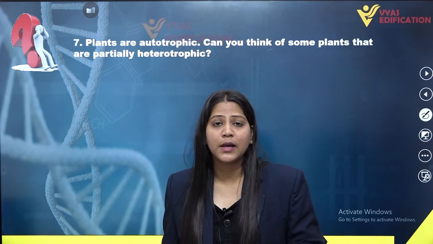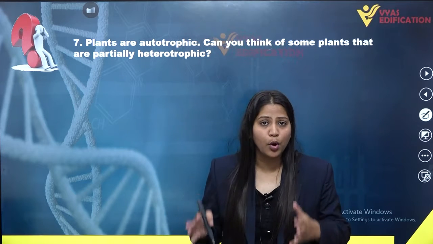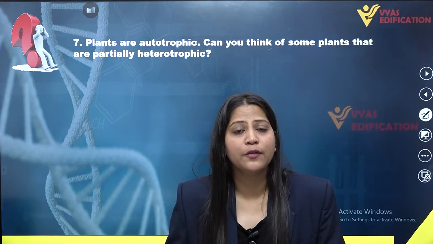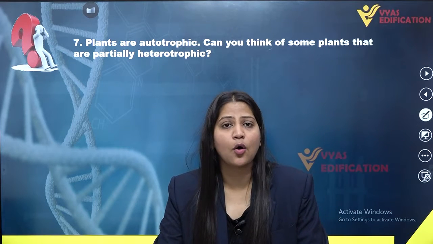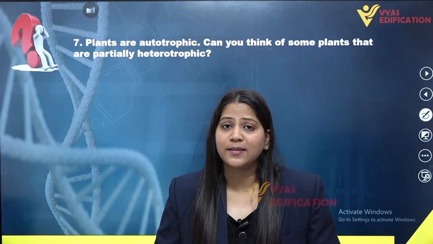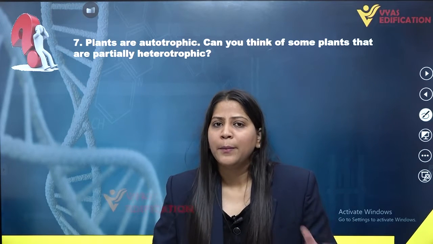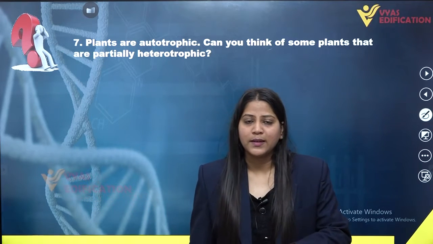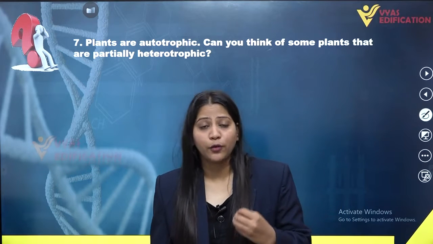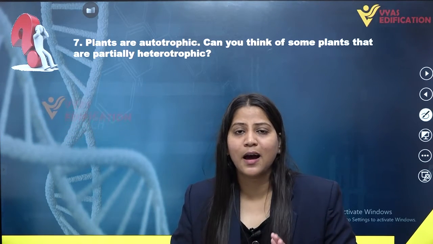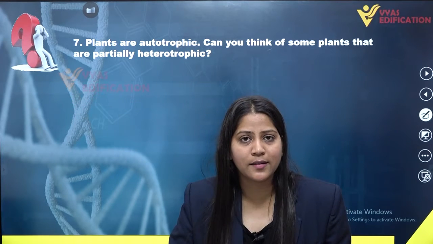Now what is photosynthesis? We all know this is a process of synthesizing food, and this property of synthesizing food is known as autotrophism, which is the characteristic feature of only plants. Because of the presence of photosynthesis and chlorophyll pigment in their chloroplast, plants are known as autotrophic organisms.